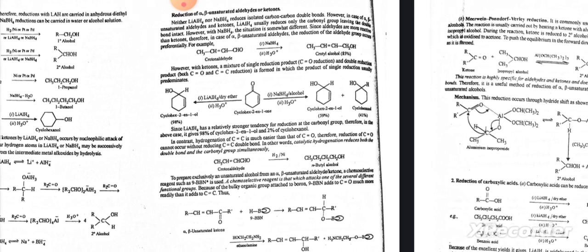Since LiAlH4 has a relatively stronger tendency for reduction at the carbonyl group, in the above case it gives 98% of cyclohexen-1-ol and 2% of cyclohexanol. Since LiAlH4 is relatively stronger. In contrast, hydrogenation of C=C is much easier than that of C=O.